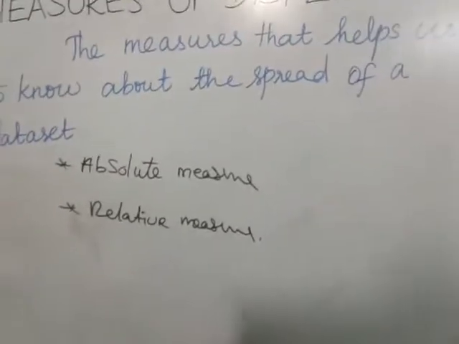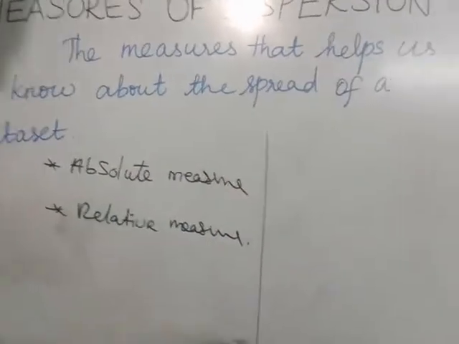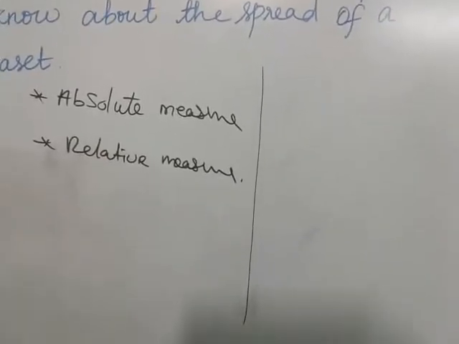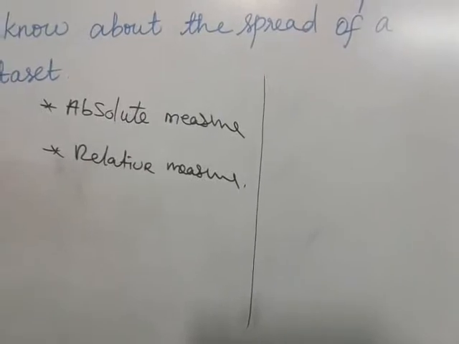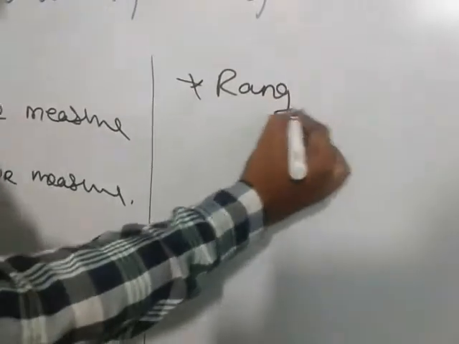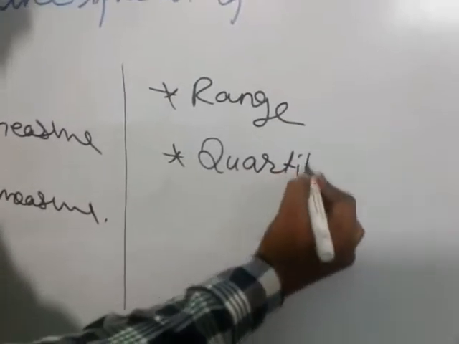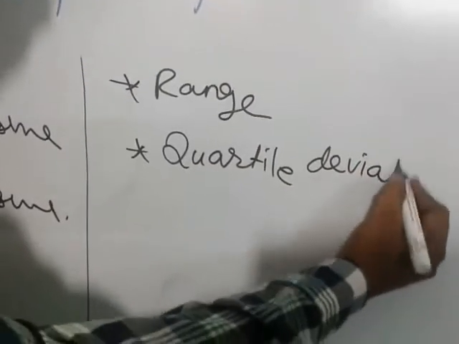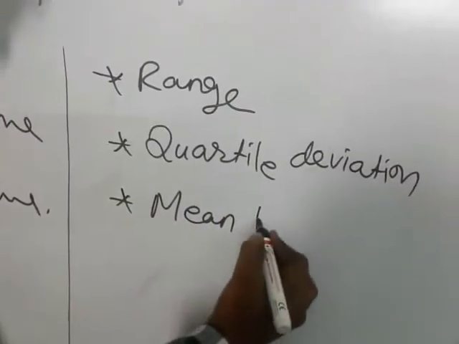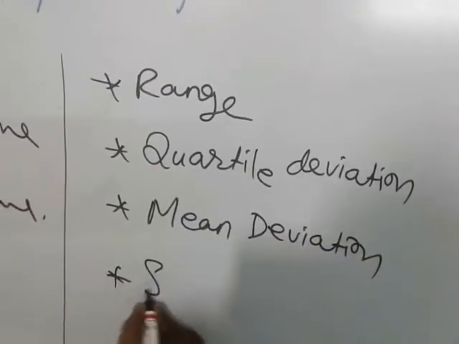Now measure of dispersion, we have four types. What are the types? Sometimes they will ask in 2 mark question, write the name of the measure of dispersion. So measure of dispersion, we have 4. In central tendency we have 5 concepts. Here it is 4. First one is range. Next one is quartile deviation. And third one is mean deviation. The last one is standard deviation.